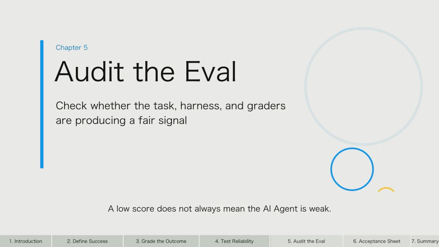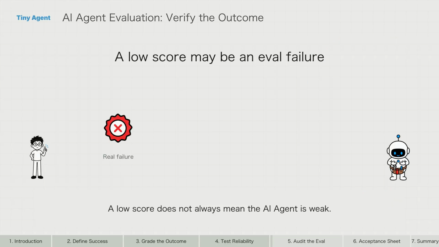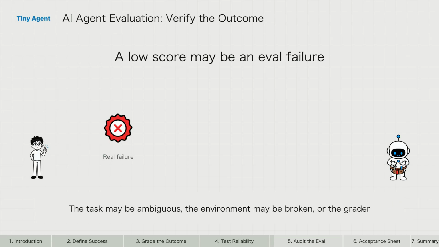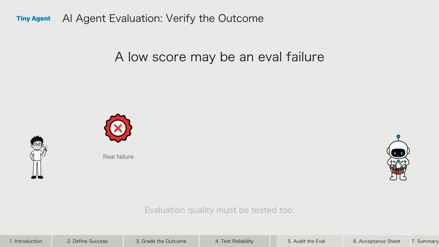A low score does not always mean the AI agent is weak. The task may be ambiguous, the environment may be broken, or the grader may reject a valid answer. Evaluation quality must be tested too.